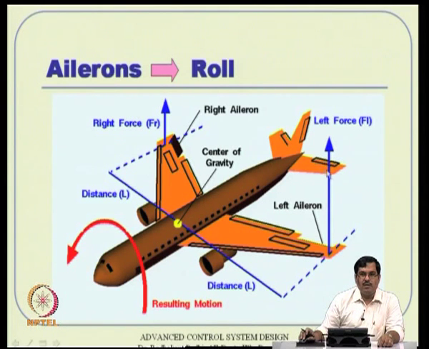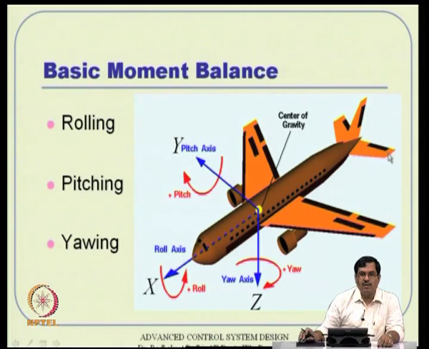For example, in this elevator cutout that you see here, there will be a further cutout somewhere here, which is called a trim tab. If you really want to fly in a trimmed condition, then not only does the elevator have to go down, but that little portion at the end of that surface will go up. These are a variety of considerations you will see in a flight mechanics course.